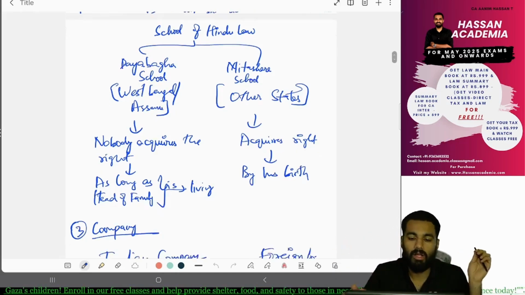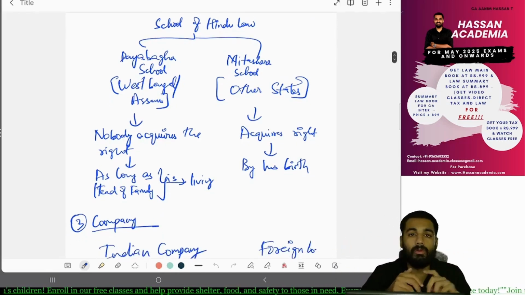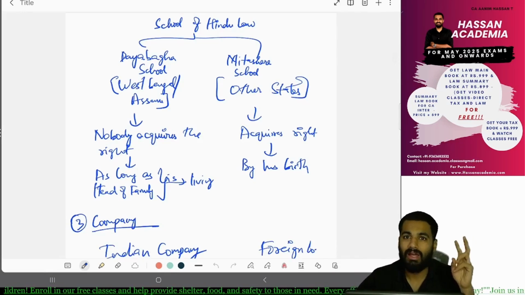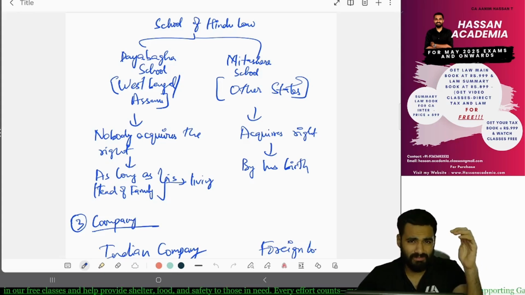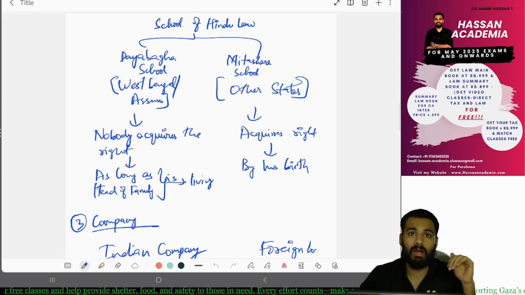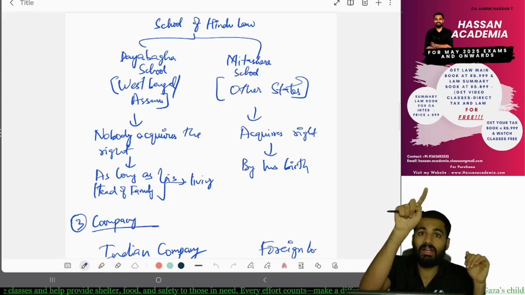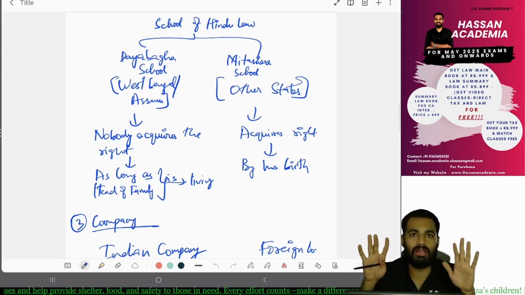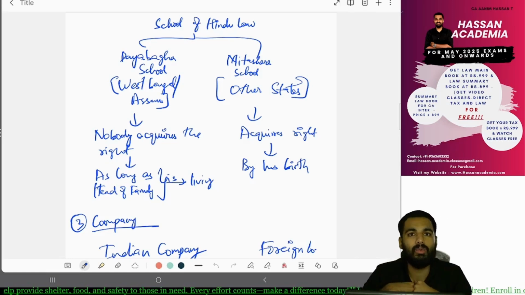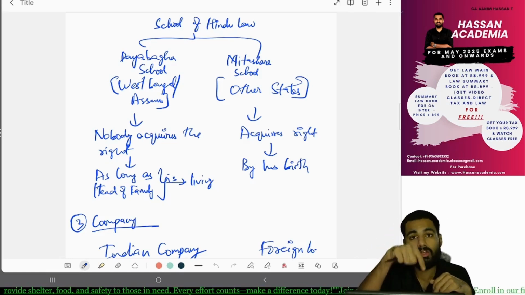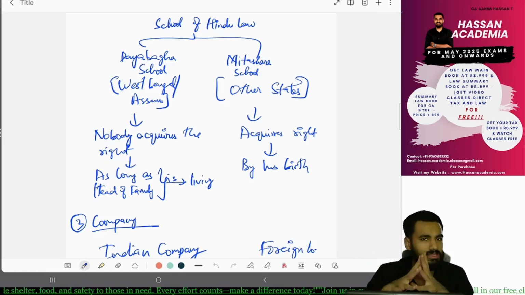So Daya Bhaga is applicable in West Bengal and Assam, and Mitashara school is applicable for all other states. Yes or no? Yes. In Daya Bhaga, only if the grandfather dies will the father get the property. Only if the father dies will the son get the property. And if the son dies, then only the grandson will get the property. Yes or no? This is Daya Bhaga.